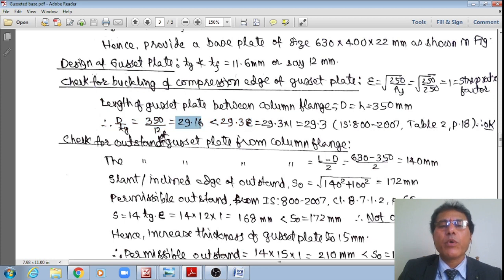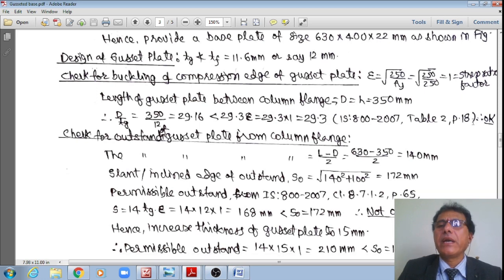However, I got 29.16 by assuming total plastified section 29.3, just less than, right? Therefore, almost we can say that this gusset plate itself is totally plastified, right? Hence, it is okay. If it is not okay, then there is no other option but to increase the thickness of this gusset plate. That's why I told, right?